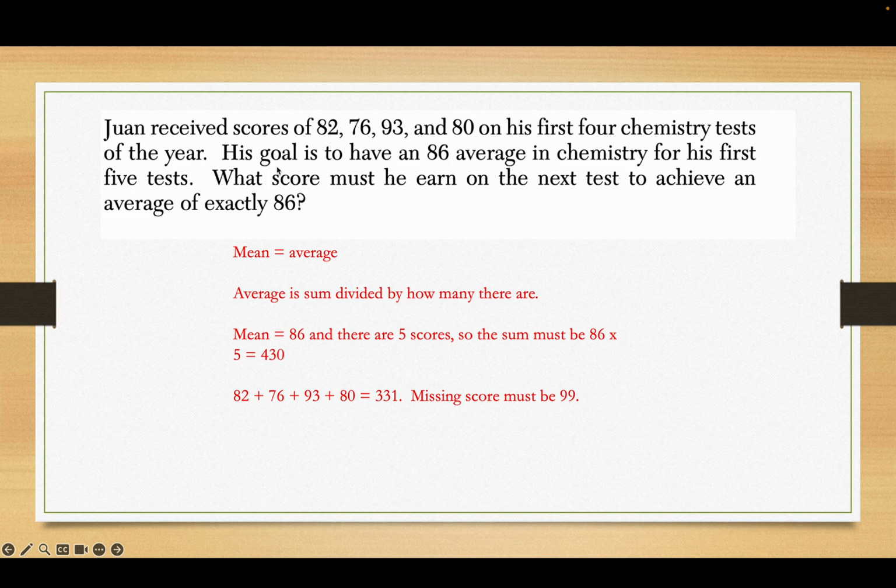So your mean is your average. The average is the sum divided by how many there are. If the mean is 86 and there are a total of 5 scores, then 86 times 5 has to be 430 points. But of the scores listed, they add up to 331. So the missing score has to be a 99.